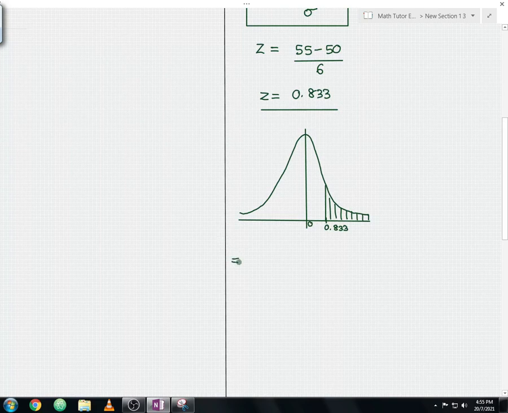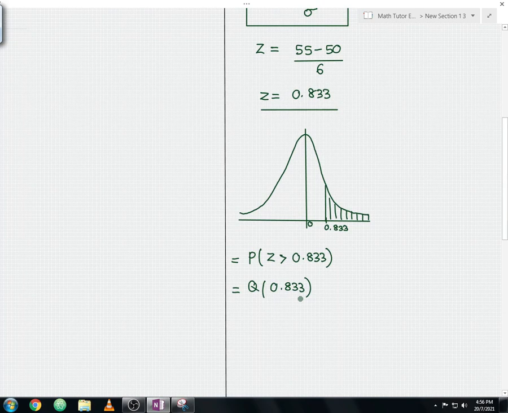So from here, the probability of your Z value. Since it is shaded towards the right hand side of the bell curve, it should be more than 0.833. Okay, so from here, how are we going to continue? We're going to convert this probability value into the upper tail value, where we include Q in a bracket, 0.833. Regardless of positive or negative value, you should include this step, guys. It is very important.